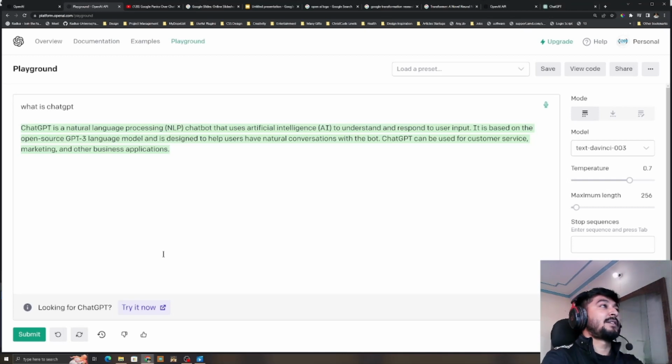So let me explain what it's trying to say. ChatGPT is a natural language processing model. So basically, ChatGPT is nothing but a natural language processing model. It's basically an AI model which has been trained on petabytes of data. It might have read all the news articles, books which are available in the public domain, and all sorts of data points where it can get. I'm damn sure they have read the entire Wikipedia, and based on that, they have developed their own neural network on how to process this data.